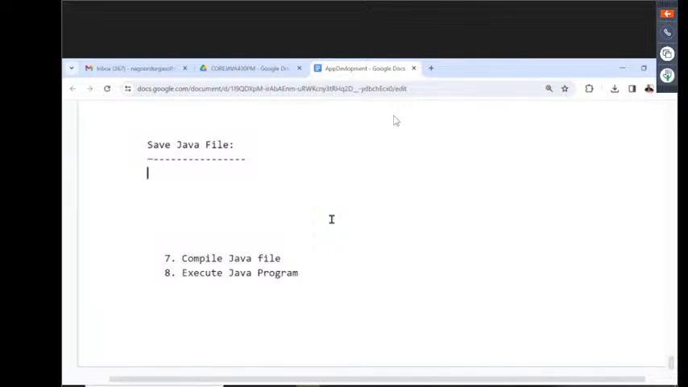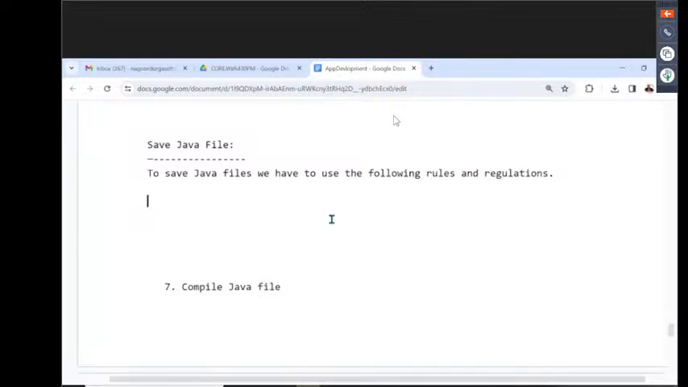If you want to save any Java file, there are two rules and regulations we have to follow. What are the two rules and regulations we have to use to save Java files? First of all, I will explain the points, and then after that I will go to the document. Now try to understand it clearly.